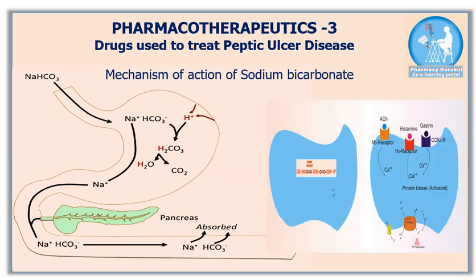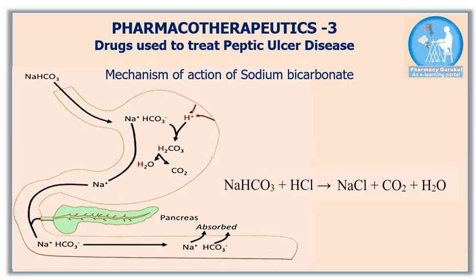it is absorbed into the bloodstream and increases the plasma level of bicarbonate. Bicarbonate buffers the hydrogen ion. It buffers excess hydrogen ion and thereby it raises pH. Sodium bicarbonate should be avoided in all types of ulcer disease because it produces CO2, which can perforate ulcers and intensify bleeding. Excess use of sodium bicarbonate can cause alkalosis.